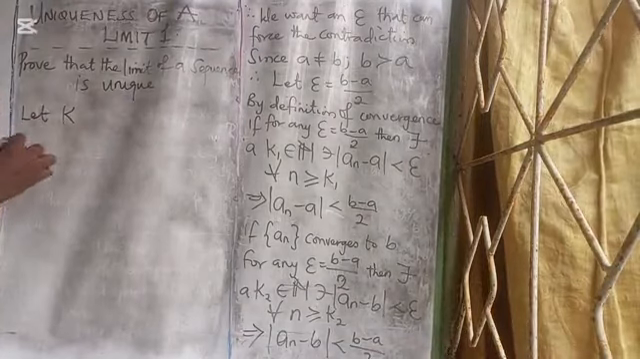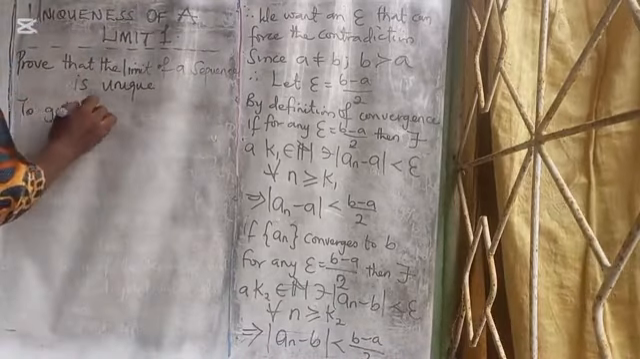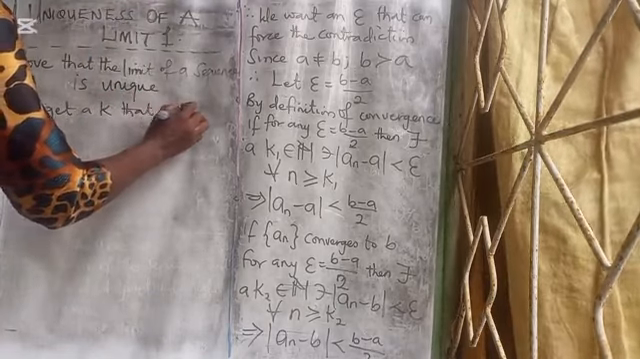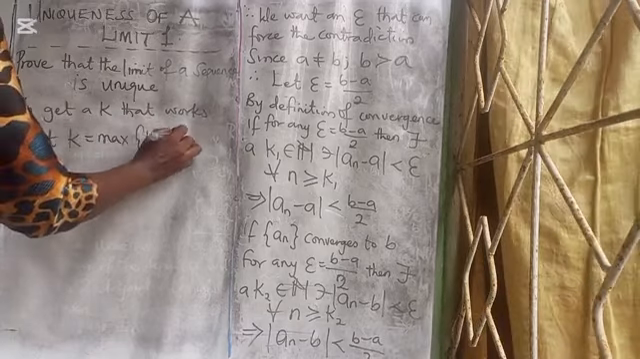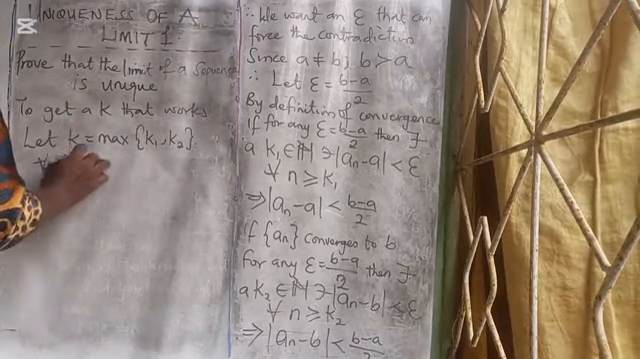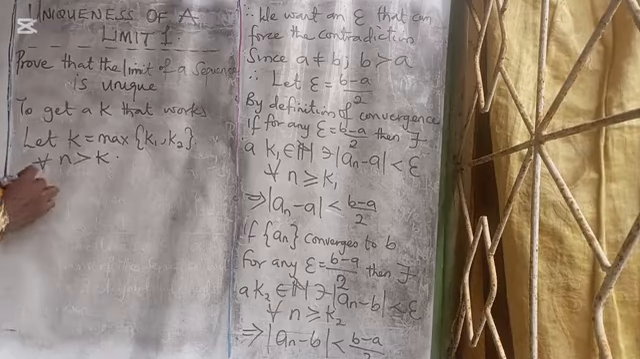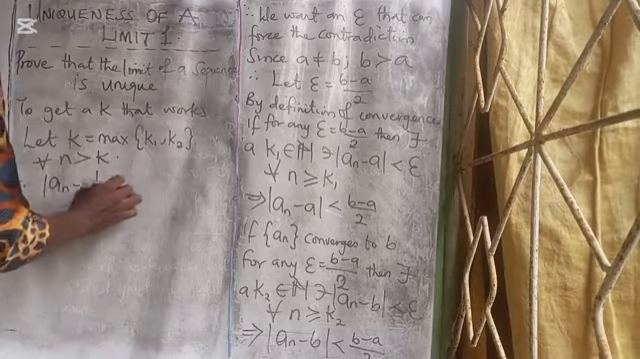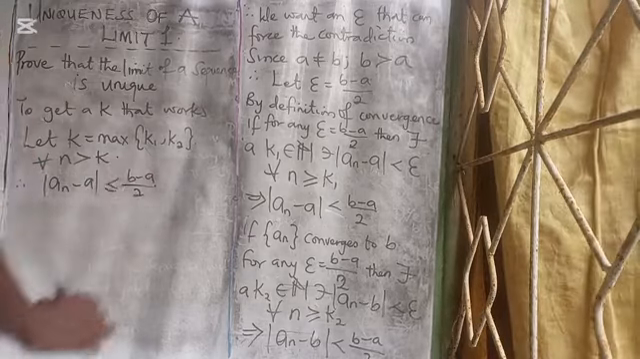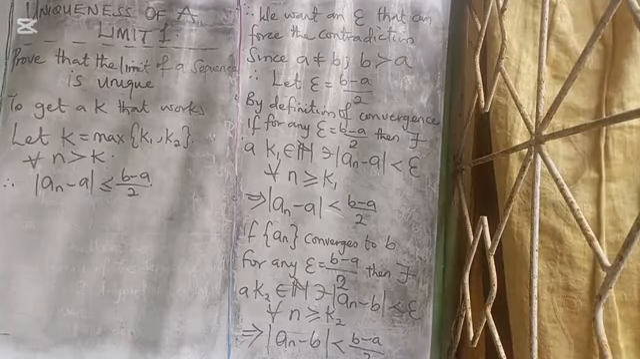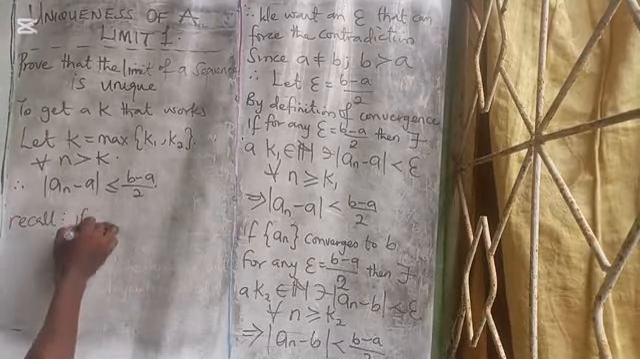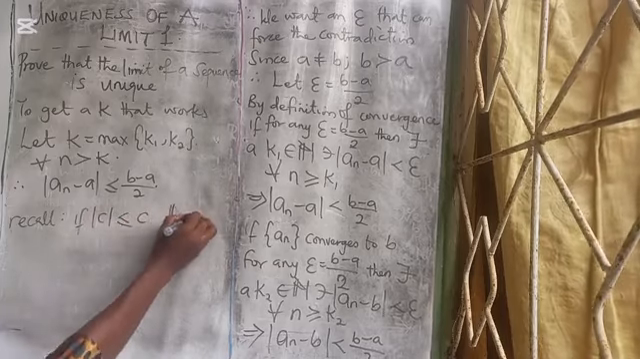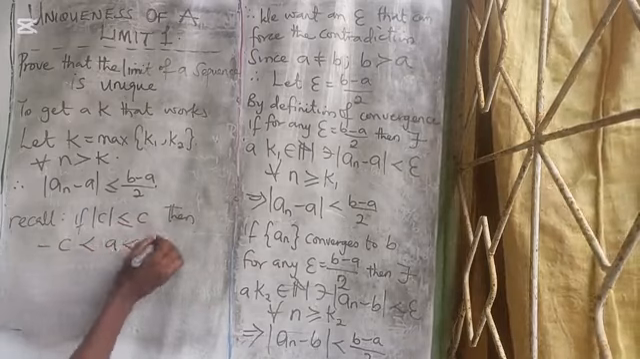Let K be the maximum of our K1 and K2. For all n greater than K, it implies what? Our |an minus A| is less than (B minus A) over 2. Now, we recall our equivalence rule: if the absolute value of A is less than C, it means that minus C is less than A, which is less than C.